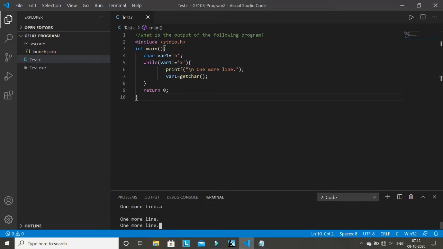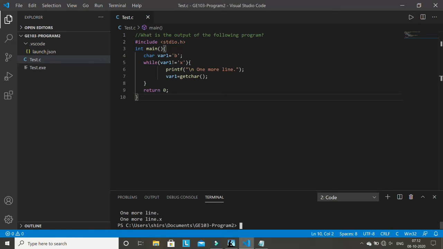So again it has printed one more line here. If I enter a character again, it will again print one more line. And if I press E again, it is printing one more line here. So it is constantly printing like this. Now if we want to exit this while loop, what to do? If I press X here, then the moment you press X, it will come out of this loop.